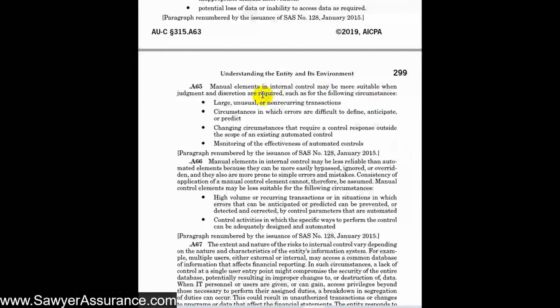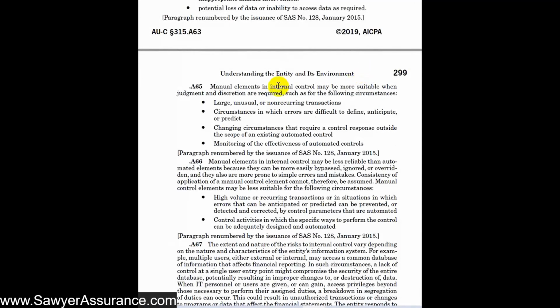And certainly a manual internal control process is more suitable when judgment or discretion is required, for instance, in large, unusual, or non-recurring transactions, or circumstances where errors are difficult to define, or changing circumstances, or when monitoring the effectiveness of automated controls. So until computers are able to do critical thinking or analysis, humans still need to manually process the controls for these types of transactions, and also to monitor the effectiveness of the automated controls.